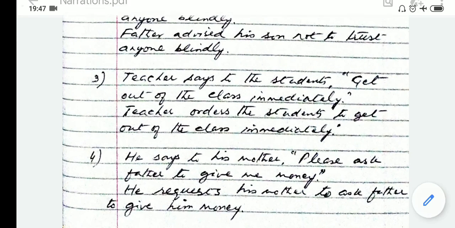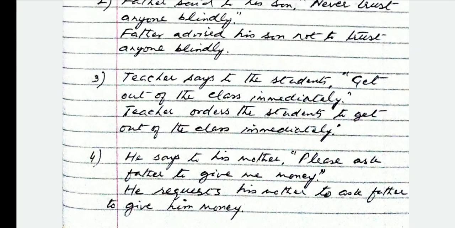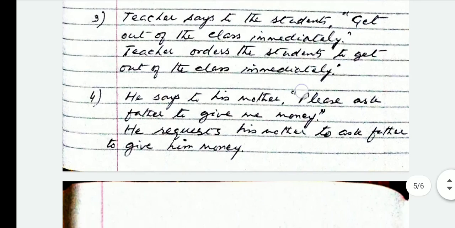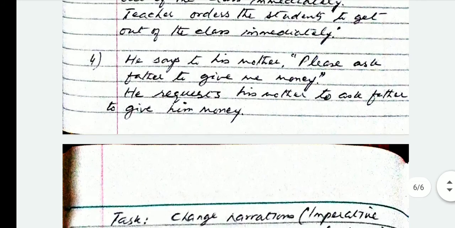Again we will use the first form because it is preceded by to. In all indirect speech of imperative sentences we use to, so we use the first form of the verb: to get out of the class immediately. The rest of the rules remain the same, like today will change into that day, tomorrow will change into the coming day, and so on. Now will change into then. Those rules will remain the same, and the pronouns will change accordingly, as I told you in the previous lessons.